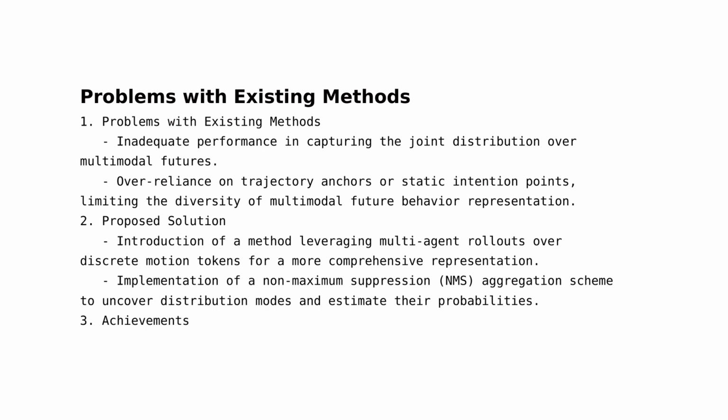This problem is significant as it involves capturing the joint distribution over multimodal futures, a task that existing methods may not adequately perform. The authors identified that previous approaches often relied on trajectory anchors or static intention points, which may not fully capture the diversity of multimodal future behavior. To improve upon this, the authors introduced a method that leverages multi-agent rollouts over discrete motion tokens. This approach allows for a more comprehensive representation of the joint future distribution.